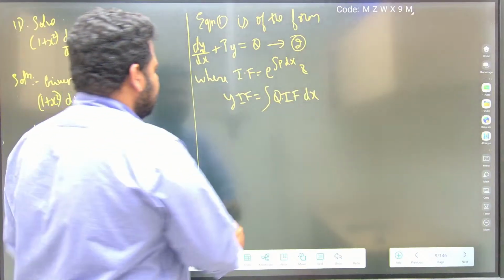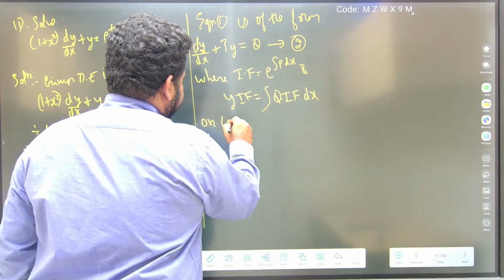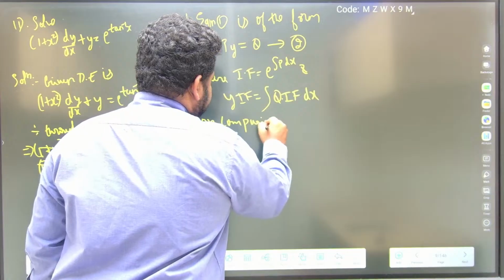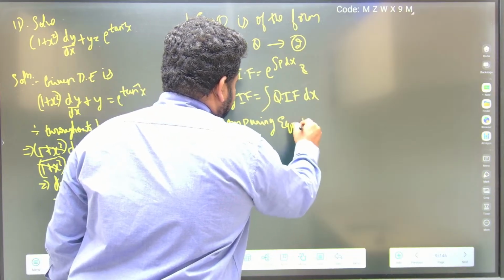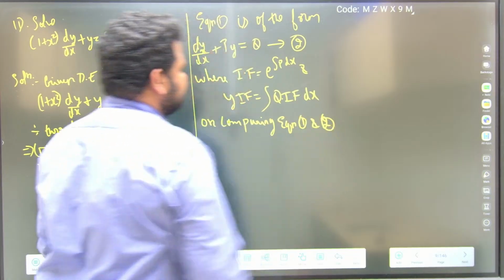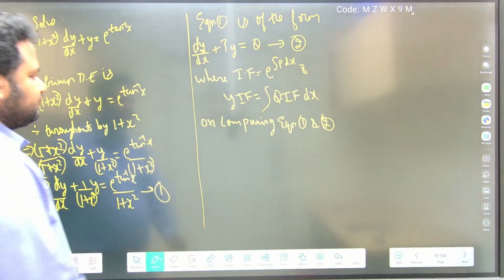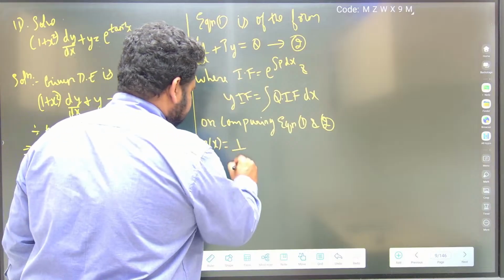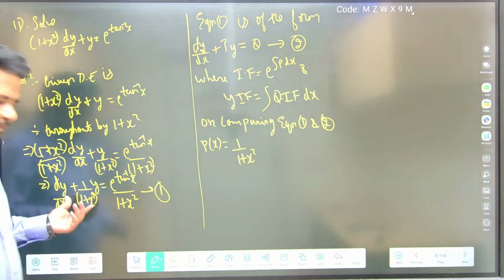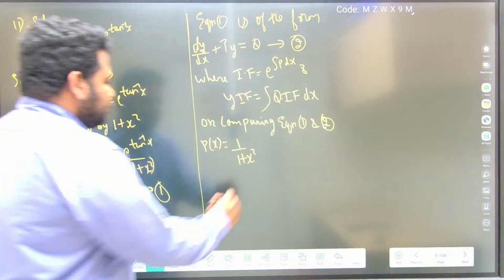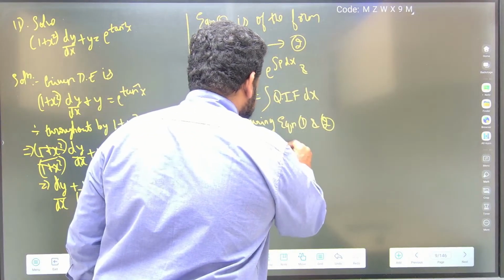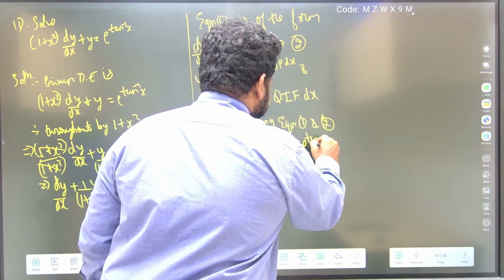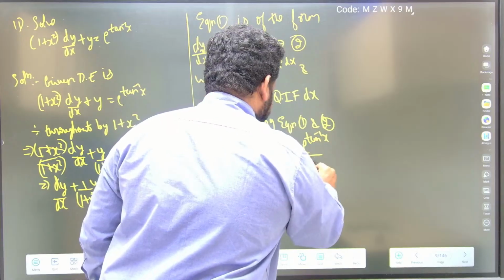Okay. Now, very important, on comparing equation 1 and 2, what do we have? P is a function of x. P of x is 1 by 1 plus x square. See here, 1 by 1 plus x square. And what is Q of x? Q of x is e power tan inverse of x by 1 plus x square.